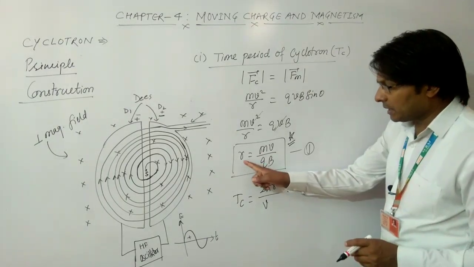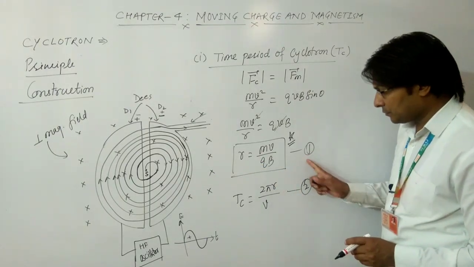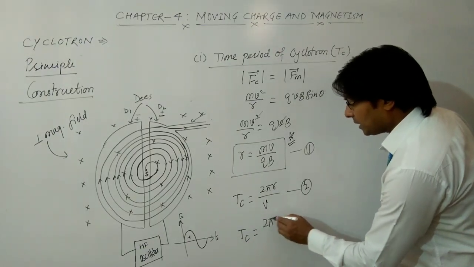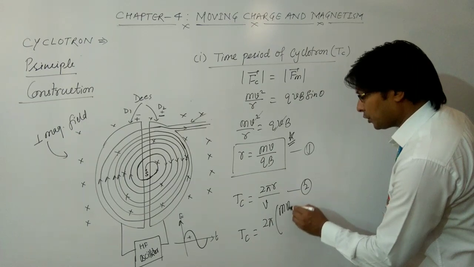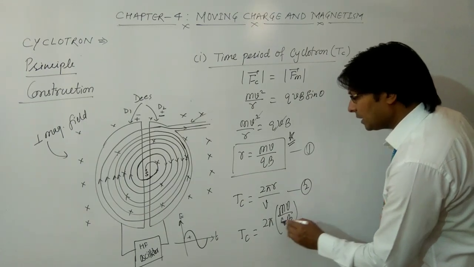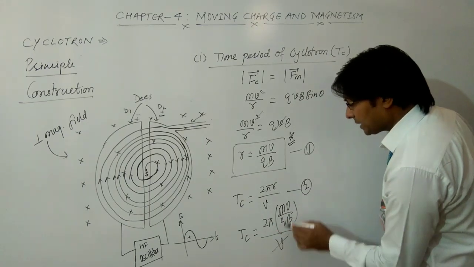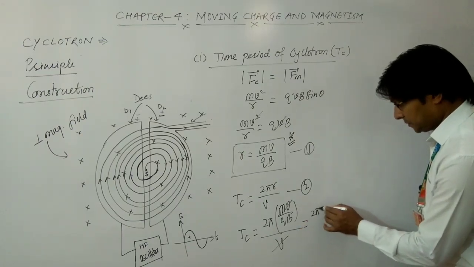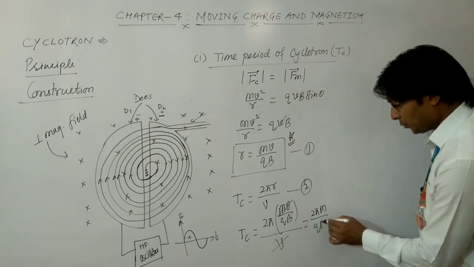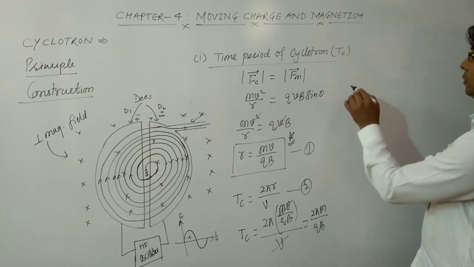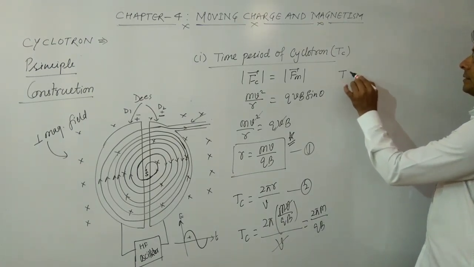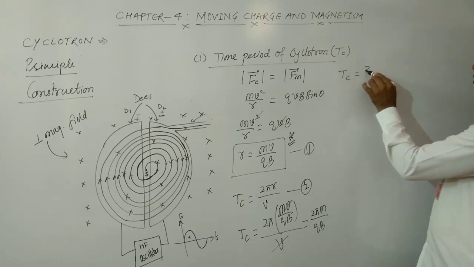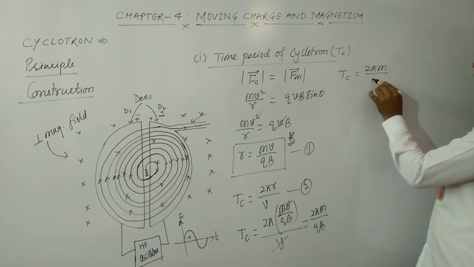Now we will put the value of radius r from equation first into equation second. So we have 2 pi times r, where r is mv upon qB, divided by v. We can cancel v by v, so it is 2 pi m upon qB. So this is the formula of the time period of the cyclotron, which is 2 pi m upon qB.